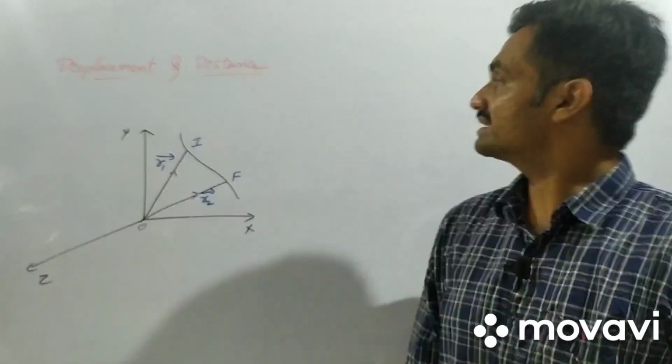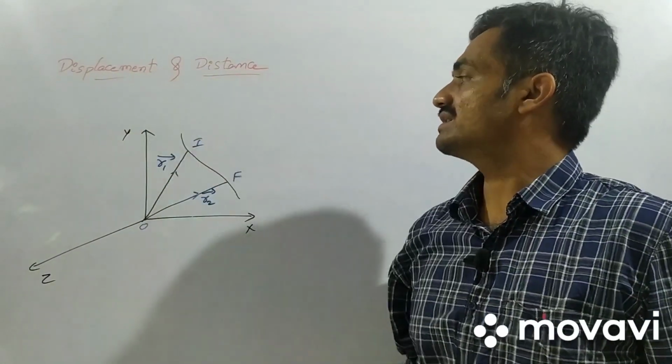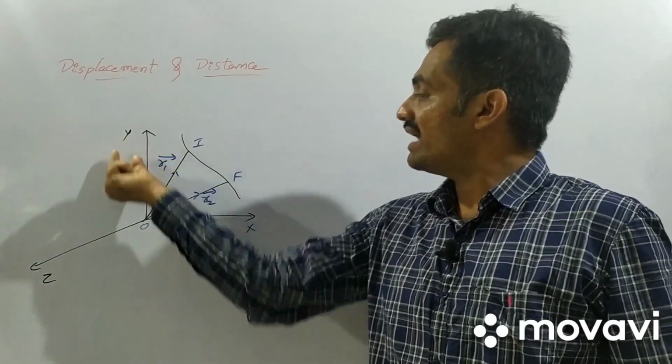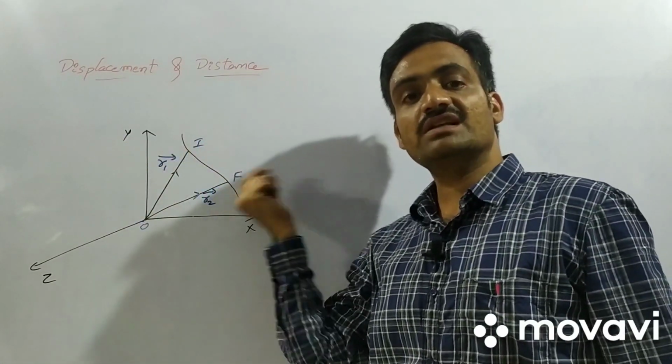Based on this, now we have to discuss the displacement as well as the distance. In order to represent this, let us represent the coordinates x, y and z at the initial position as well as the final position.